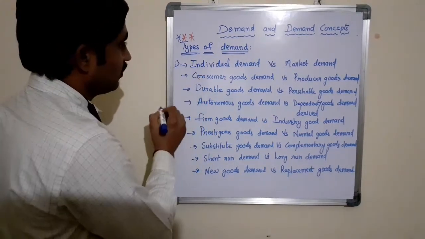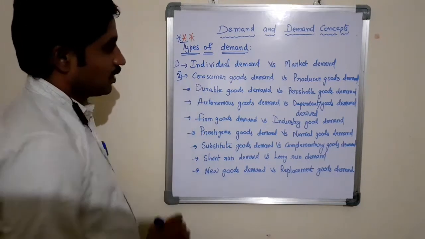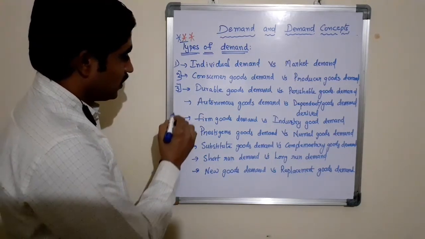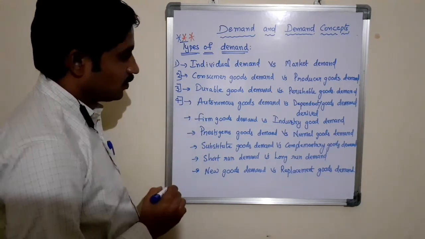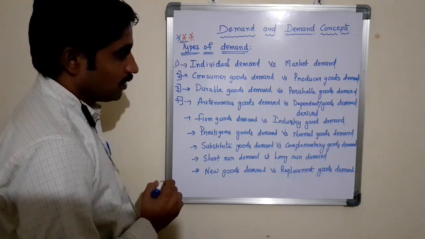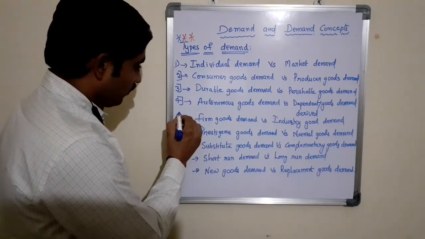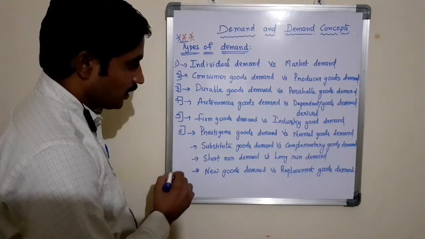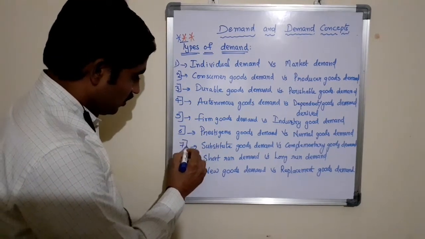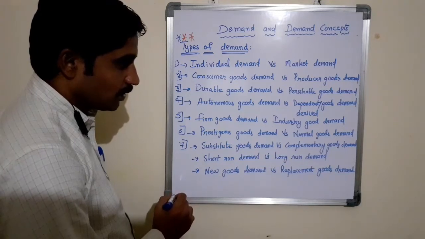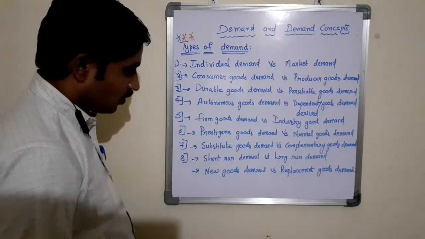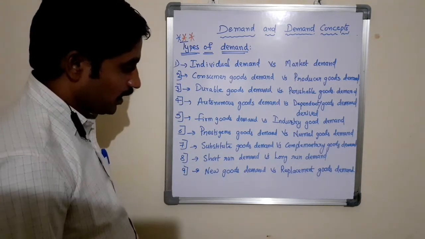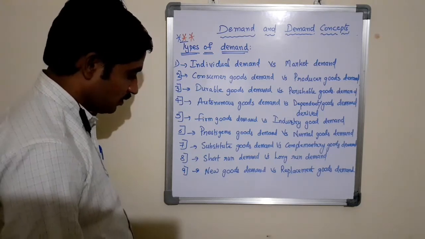Individual demand versus market demand, consumer goods demand versus producer goods demand, durable goods demand versus perishable goods demand, autonomous goods demand versus dependent or derived goods demand, firm goods demand versus industry goods demand, prestigious goods demand versus normal goods demand, substitute goods demand versus complementary goods demand, short run demand versus long run demand, new goods demand versus replacement goods demand.